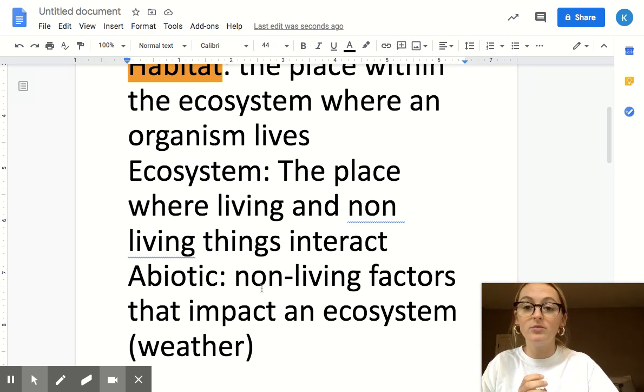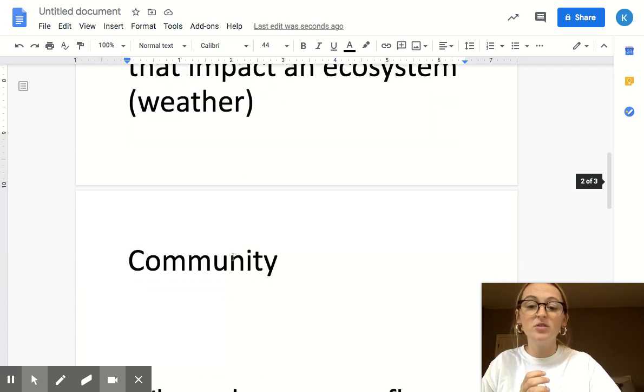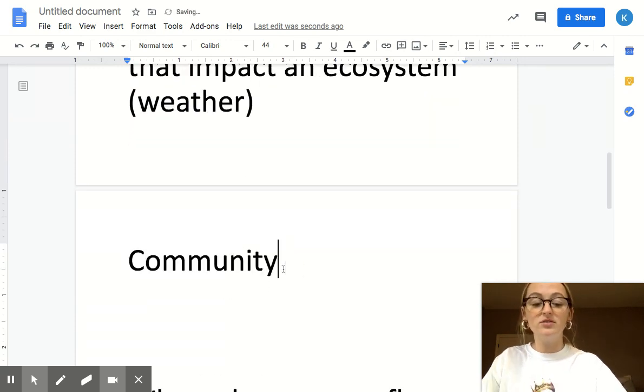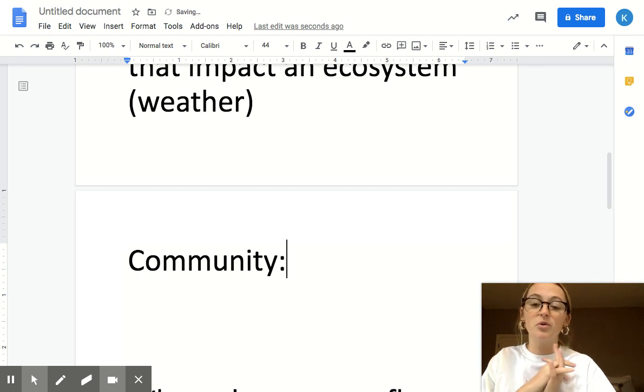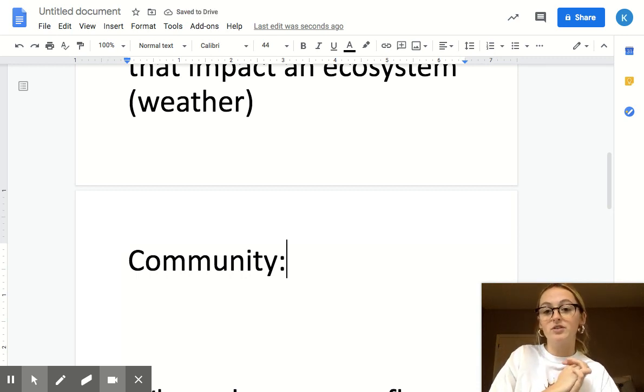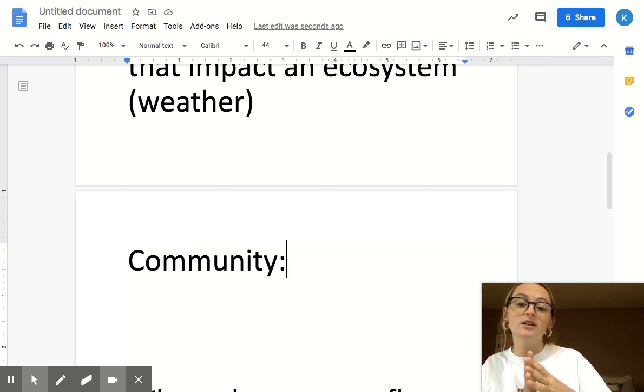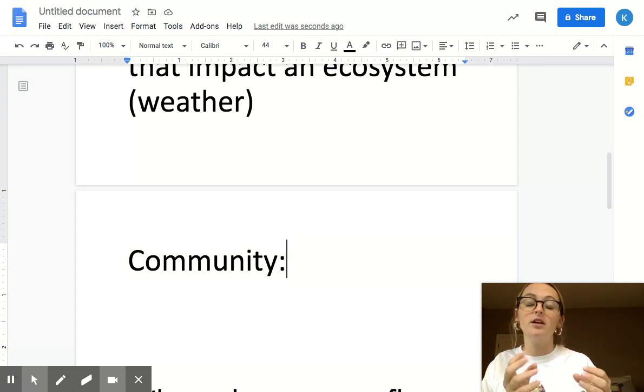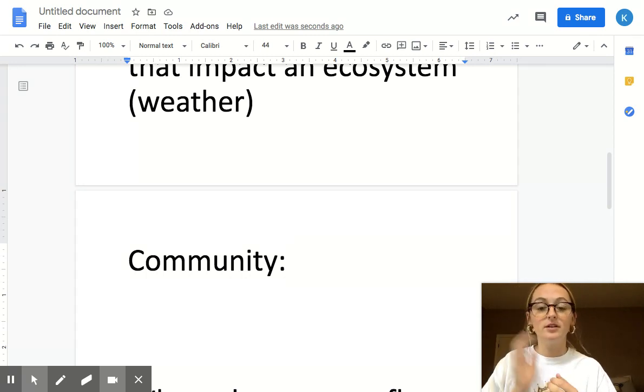All right, and a community. Community really falls under ecosystem. It is more of just a vocabulary word to describe that an ecosystem is like the community where non-living and living things interact. So that more falls under the definition of ecosystem.